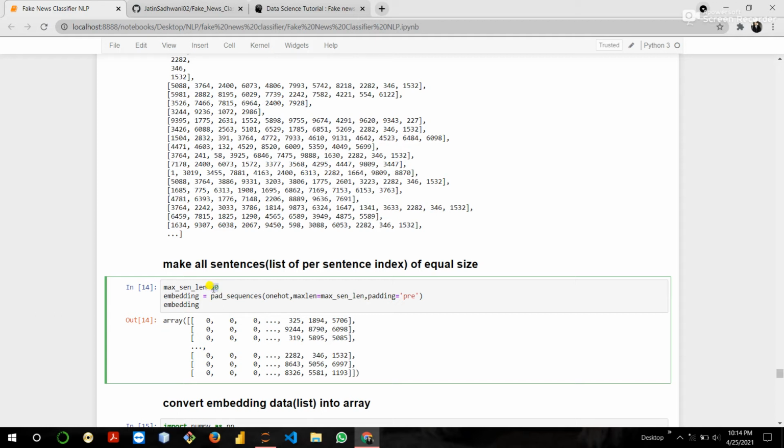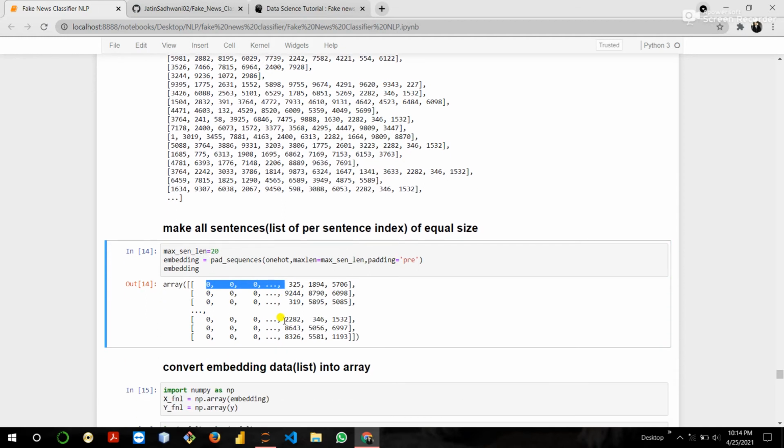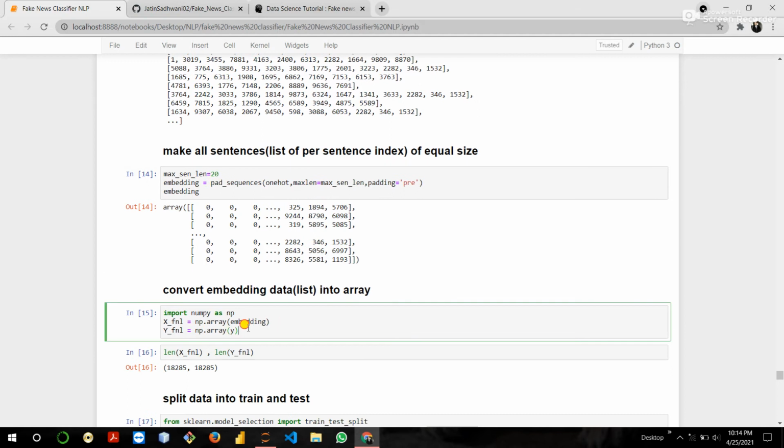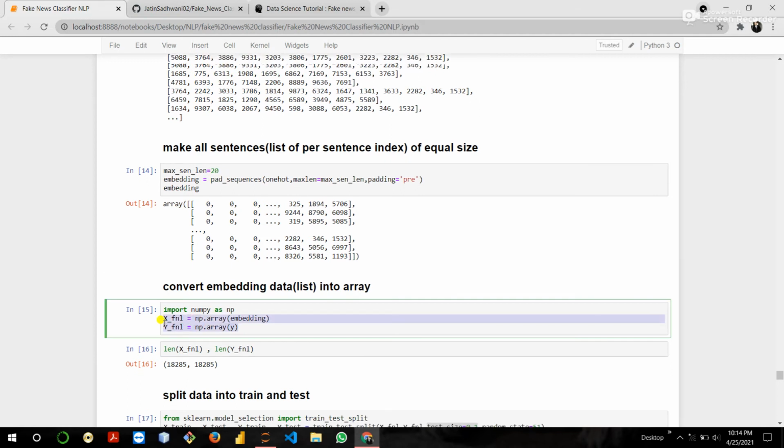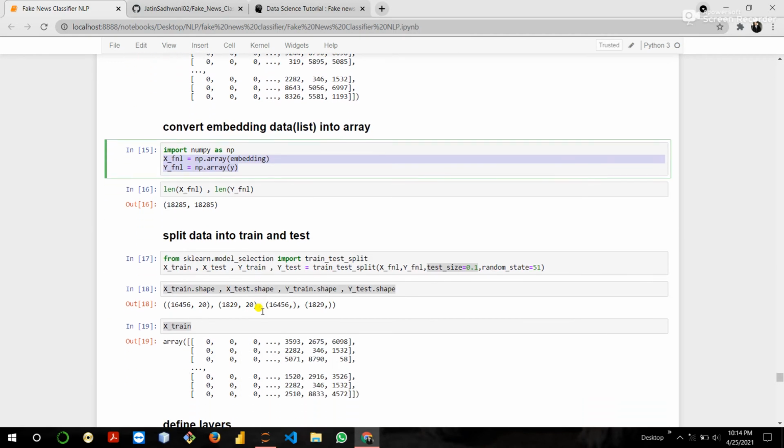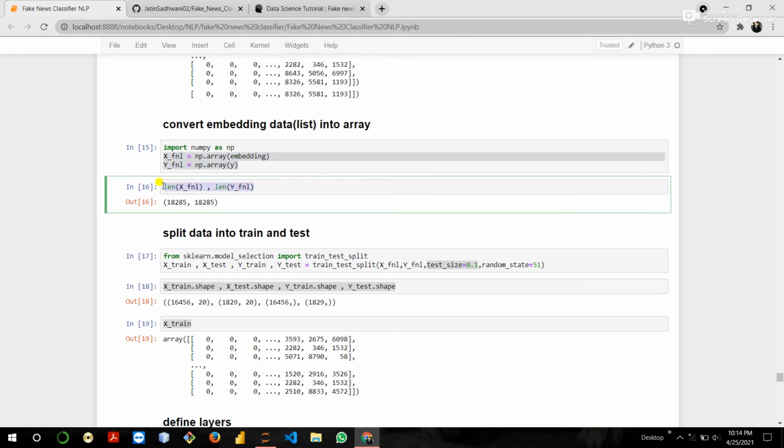We take 20 as the maximum length, so zeros are added at the front of the news. Then convert into an array. Data is converted into the array. Then check the shape, the length actually.